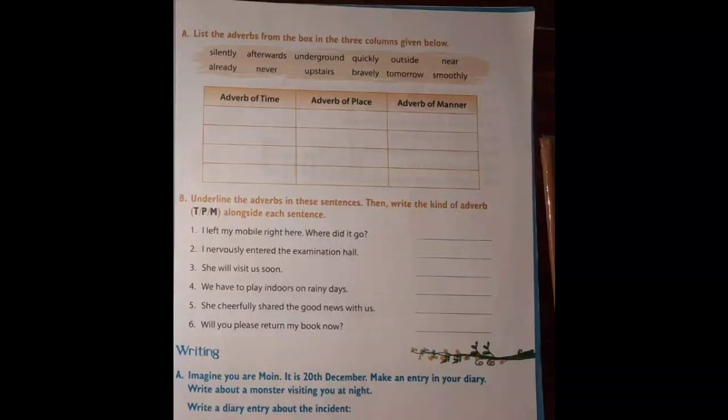Now in book number 7, page number 19, you see the picture of the page is given. Question number A, list the adverbs from the box in the 3 columns given below. Adverbs are given in the box. You will have to divide them according to the category. For adverbs of time, you will write all adverbs of time, like afterwards. Afterwards is adverb of time. When, afterwards, you will ask question when. For adverb of place, you will ask where. And adverb of manner, you will ask how. And you will write the answers.